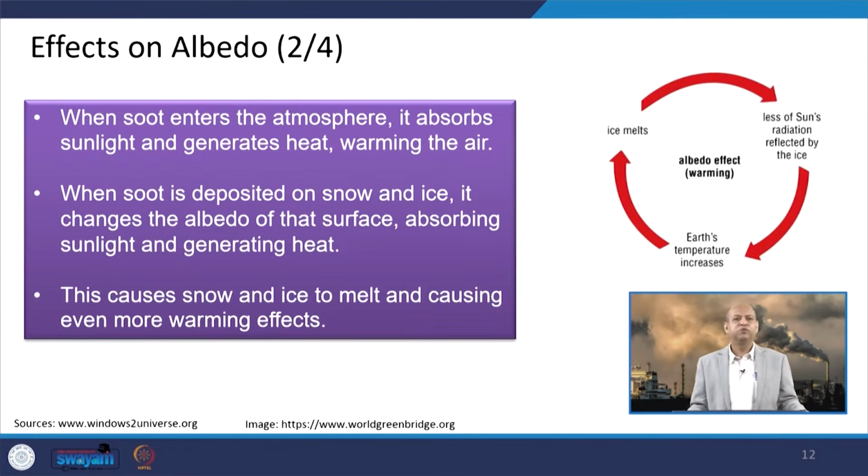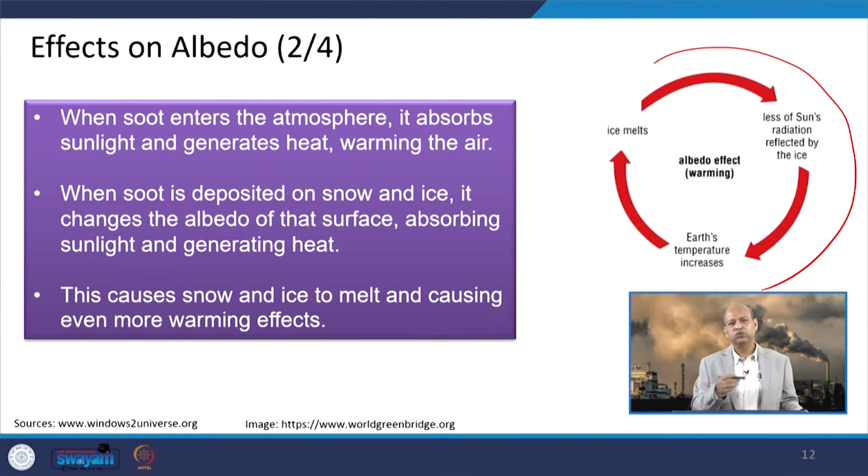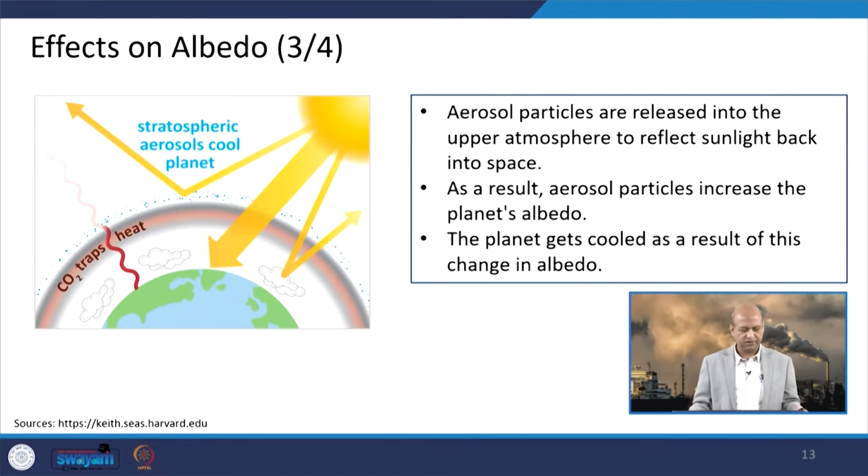So, as I said, soot particles or those particles which can absorb sunlight can generate heat and warm the air. And when soot is deposited on snow or ice, it changes the albedo because its reflectivity is affected, and then it absorbs the sunlight and generates heat, and then it causes the melting of snow and ice and more warming effect, as I said, because of this vicious cycle. More ice melts, then more surface is out to absorb the heat, and the temperature rises.